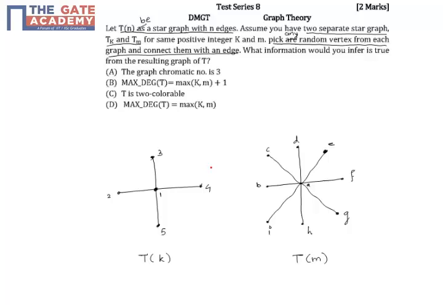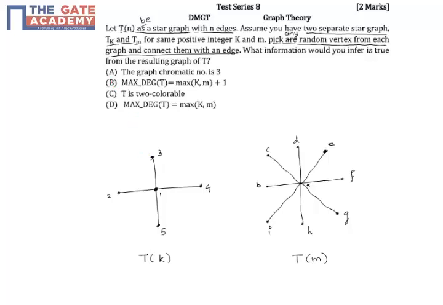Now, we are told to pick any random vertex from each of these star graphs and connect them with an edge. So there are 3 possibilities. We can connect the center of both the graphs, or we can connect the leaf node of both the graphs, or we can connect the center of a graph with a leaf node of the other graph. And we are asked which statement among the options is true for the resulting graph T. So let us look at each option one by one.